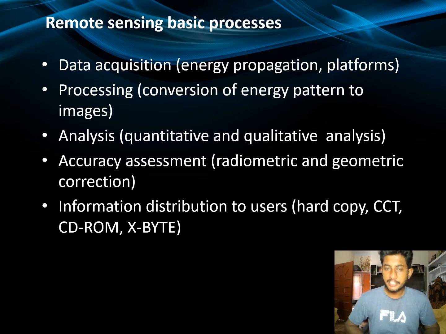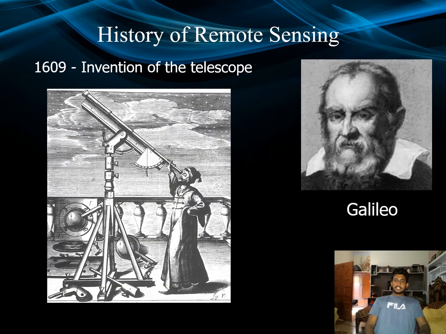For accuracy assessment, there are two methods for remote sensing: radiometric and geometric correction. The information obtained by remote sensing is delivered to our distributor by hard copy, CD-ROM or flash drive, etc.